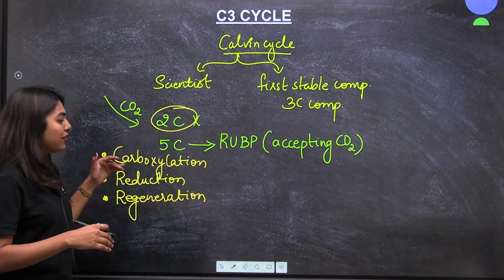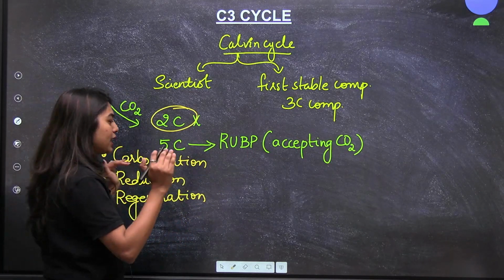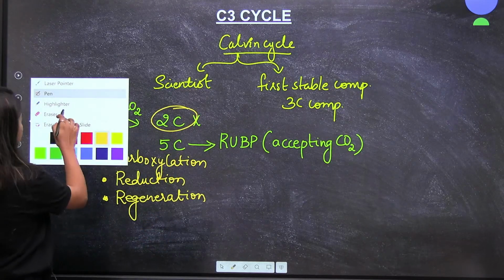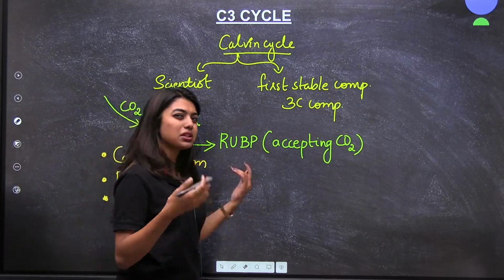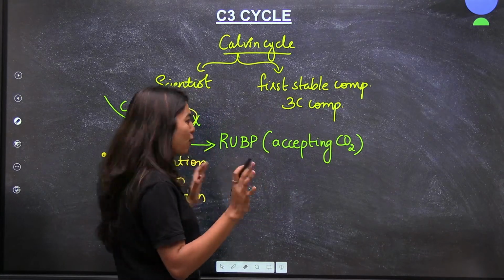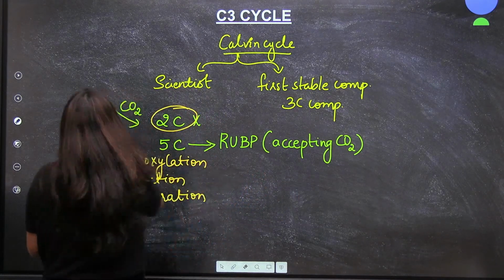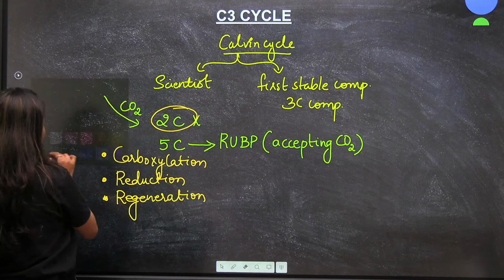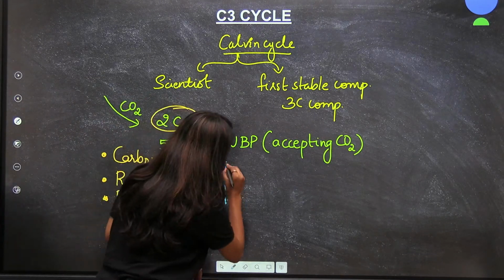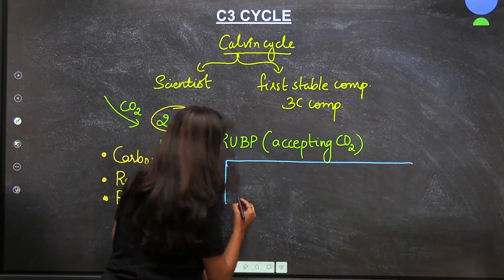Now, we will get into the procedure, but let me just tell you in a simple sentence what is formed.